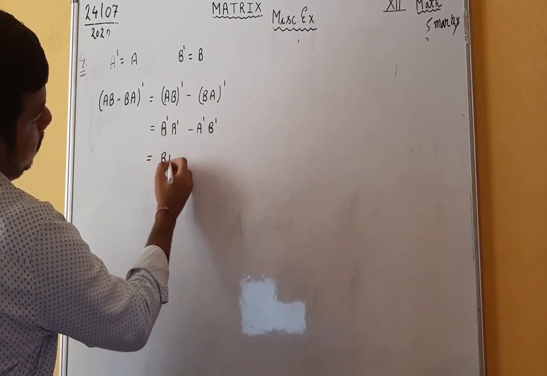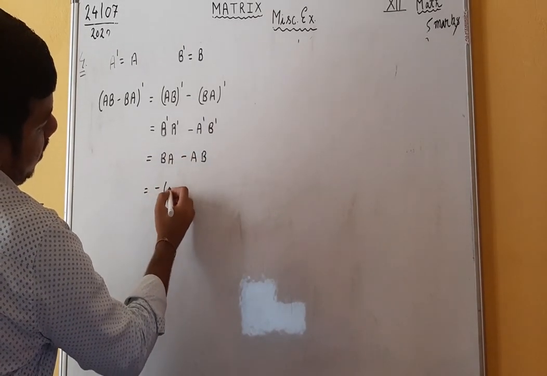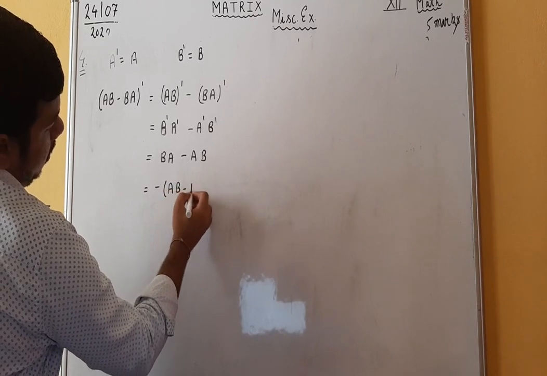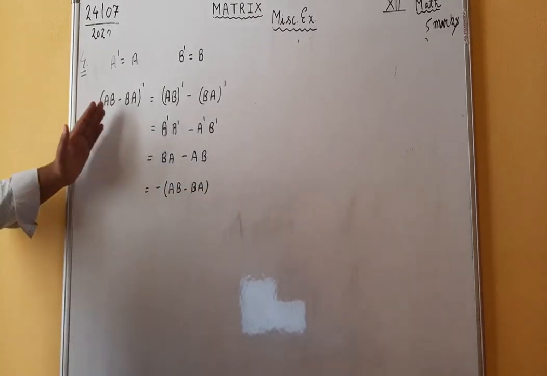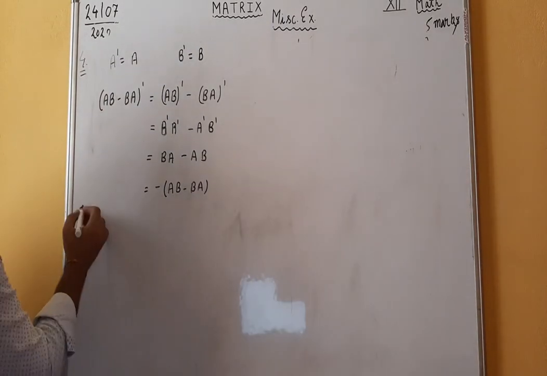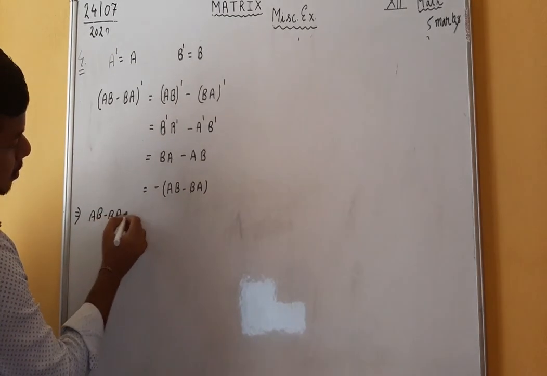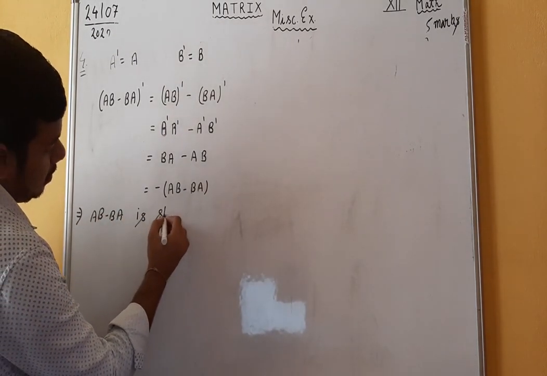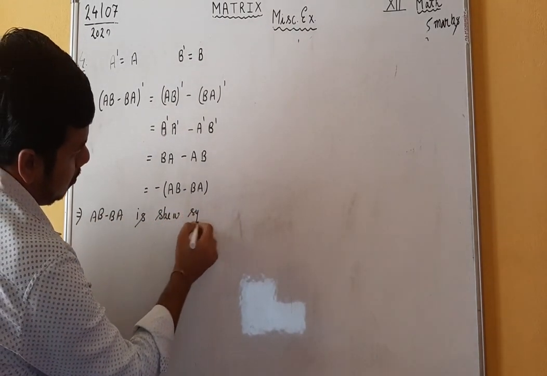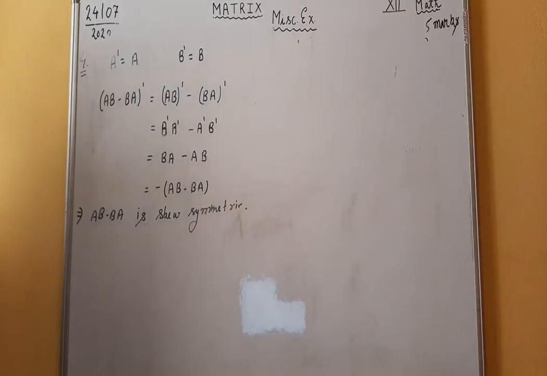The value of B dash is B, the value of A dash is A, so it is AB. Take minus common out, it is AB minus BA. Means the transpose of AB minus BA is equal to the negative of AB minus BA. This implies that AB minus BA is skew symmetric. This is the thing which you have to prove.